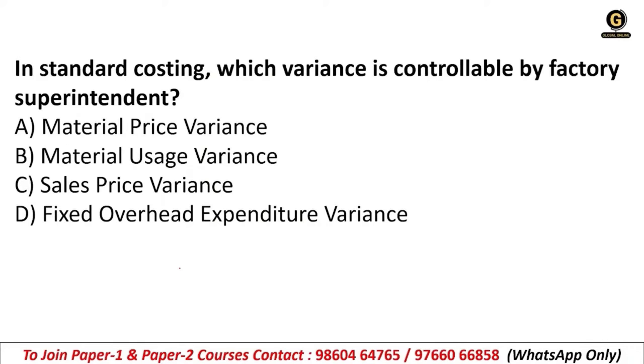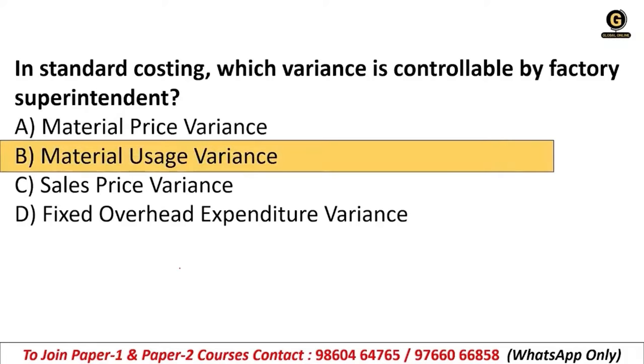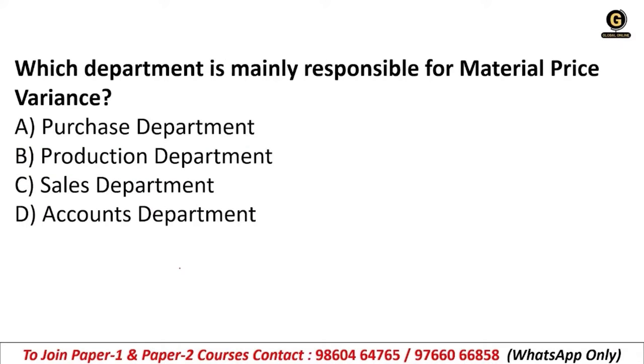In standard costing, which variance is controllable by factory superintendent? Material price variance, material usage variance, sales price variance, or fixed overhead expenditure variance? It is option B, material usage variance. Next.